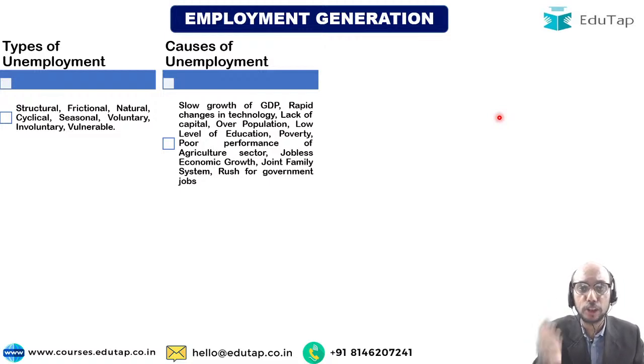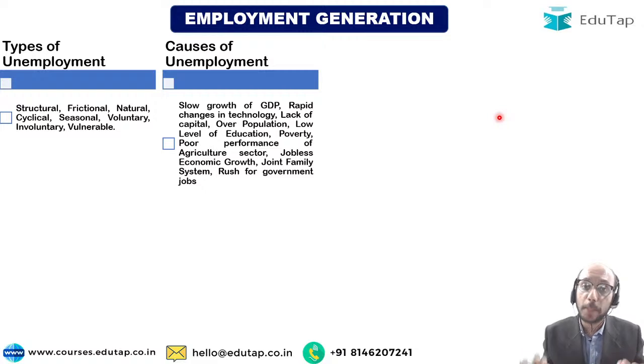India has been experiencing jobless economic growth, elaborate. So you should be able to elaborate. Joint family system is one of the reasons for unemployment. Even if I am unemployed, since I'm a part of a joint family, the joint family will take care of me. It is the duty of the family to take care of me. Therefore, even if I'm not employed, it is fine.